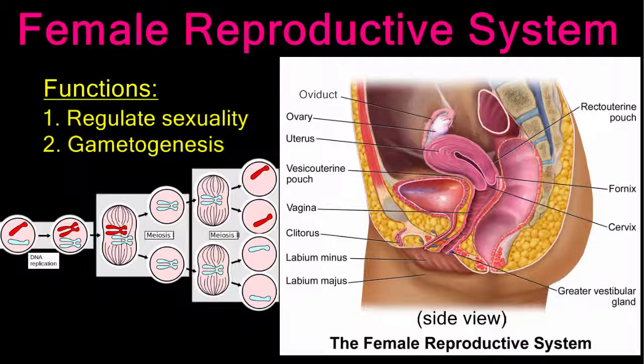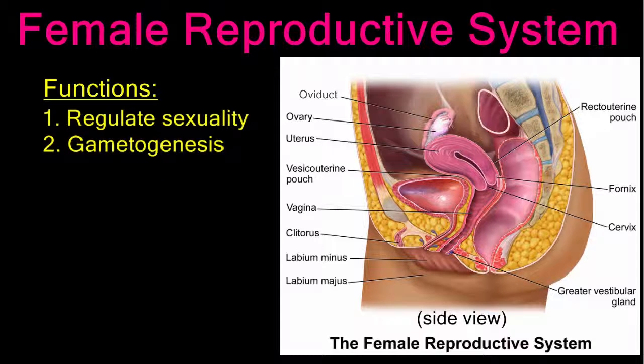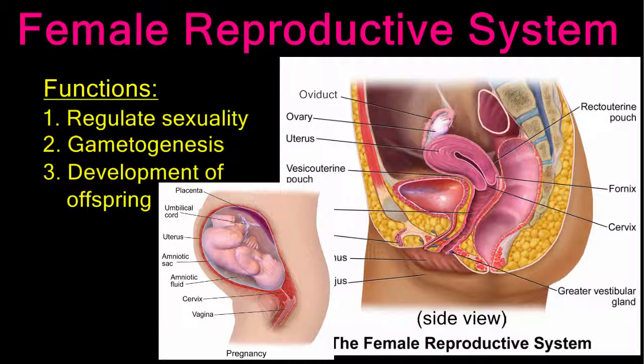The female reproductive system is responsible for producing the egg. These first two functions are performed by both male and female reproductive systems. The female system is a bit more complex because in addition to these first two functions, the female system must also manage the development of offspring during pregnancy.